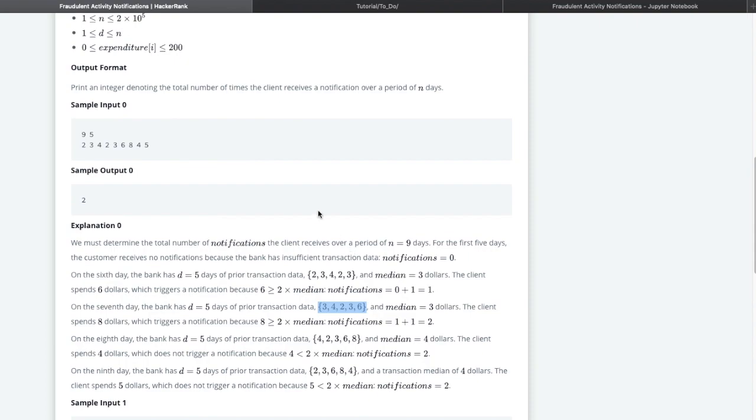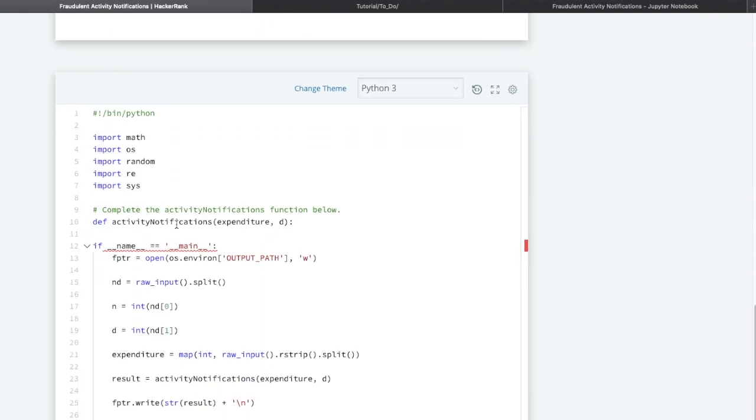You will be given an expenditure array and a d value. We have to calculate the median in a window of d and check the next day's value, whether that value is greater than or equal to 2 times the median of the previous d values. If it is satisfying the condition, then we have to simply add 1 to the notification. So that is the problem and we have to complete this function.